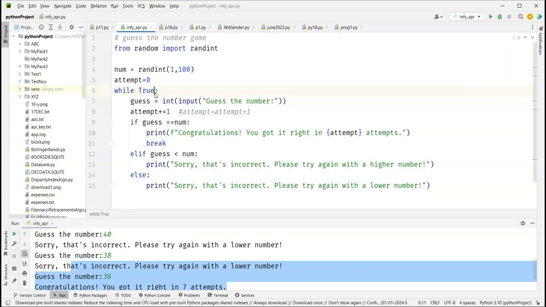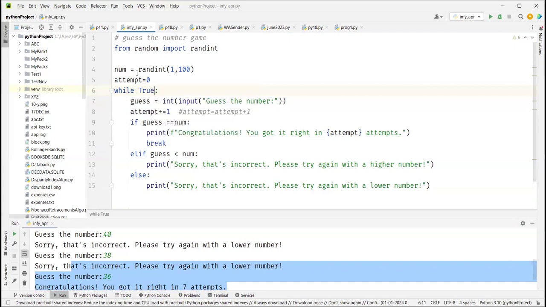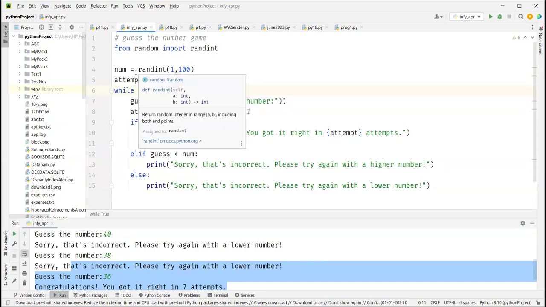But the random integer we are generating, is that holding true while in the loop? No, we are not generating it in the loop. It is outside, so it will be generated once. If we put it in the loop, then it will keep on changing. We are generating only once, right? All good?